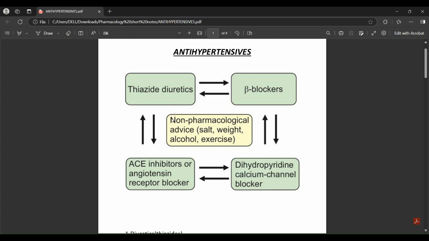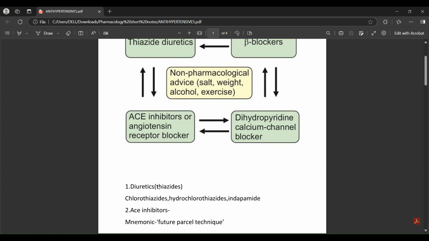So this basically indicates that you could use thiazides with beta blockers or ACE inhibitors, but you can't use thiazides with DHPs. Same thing with DHPs: you could use them with beta blockers or with ACE inhibitors or ARBs, but you can't use them with thiazides. And again, ACE inhibitors or angiotensin receptor blockers, you could use with thiazides or a DHP, but you can't use them with beta blockers. That is what the Birmingham triangle is basically indicating.